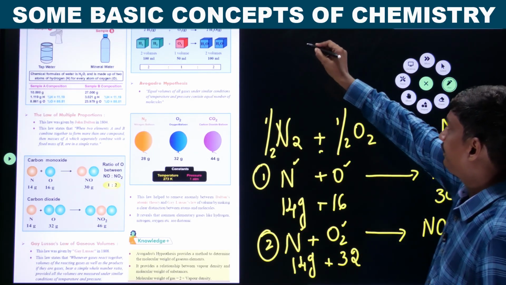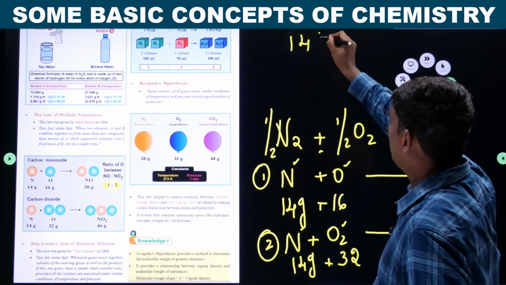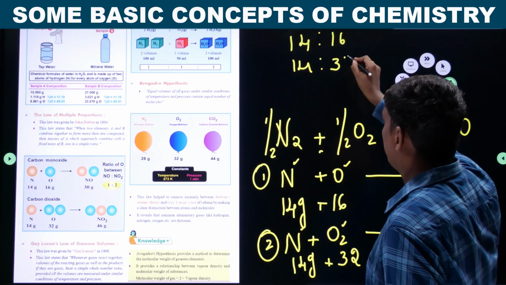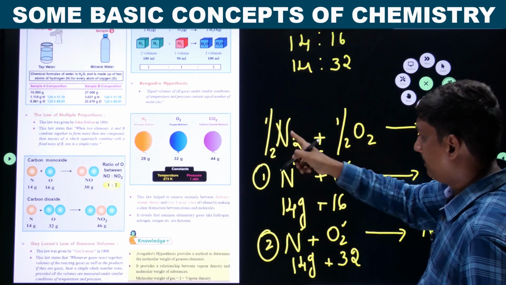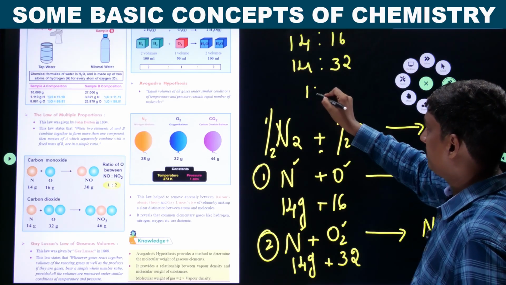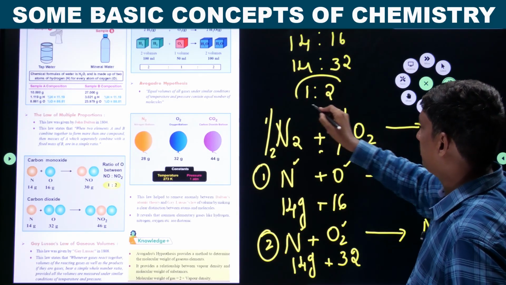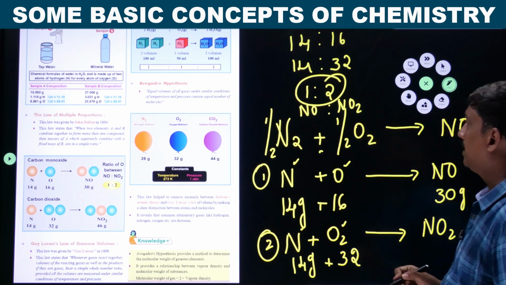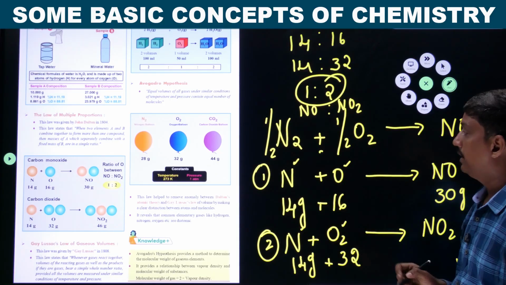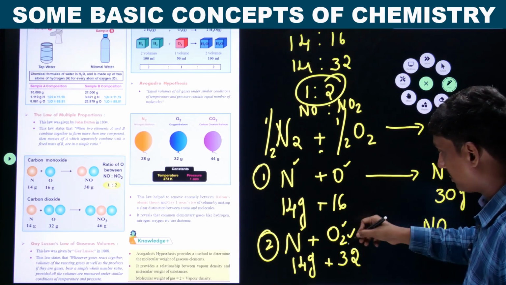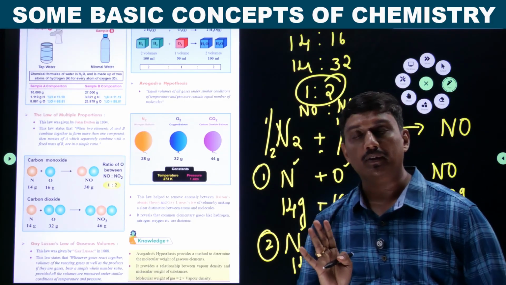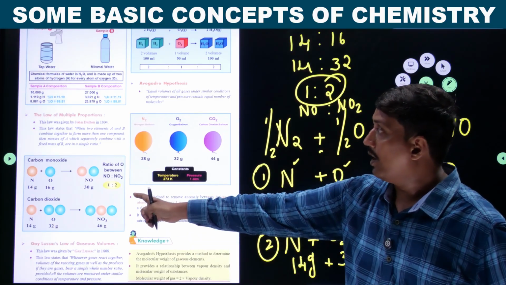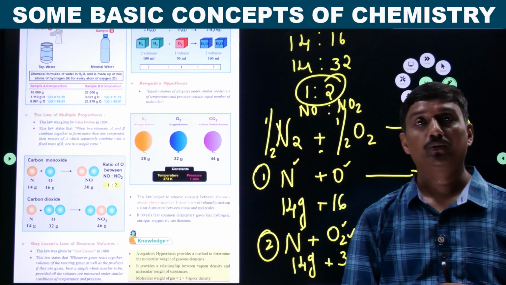So it is 14:16 and 14:32. If you compare between the two reactions, the ratio of oxygen is 1 to 2, NO and NO2. Just by varying the mass of oxygen, the product is different. It is not the same. This is said to be the law of multiple proportion.